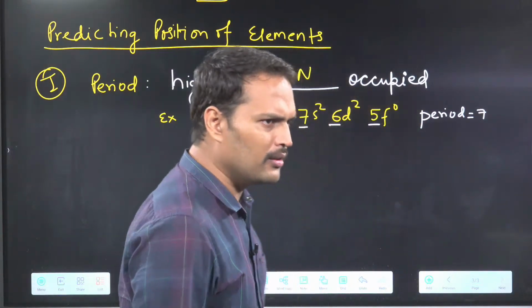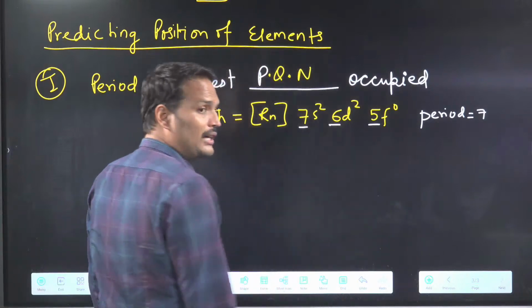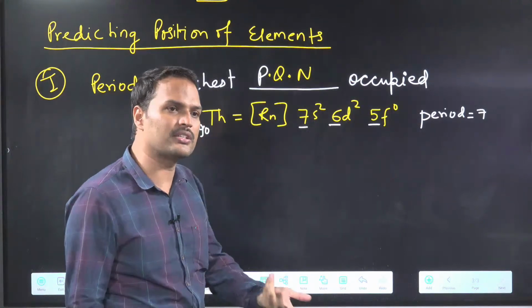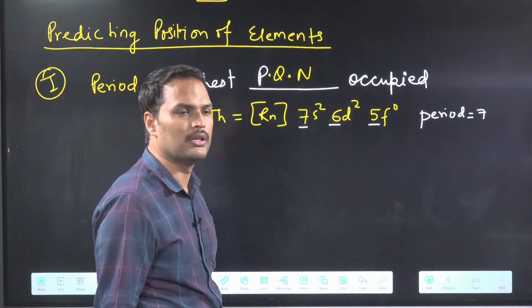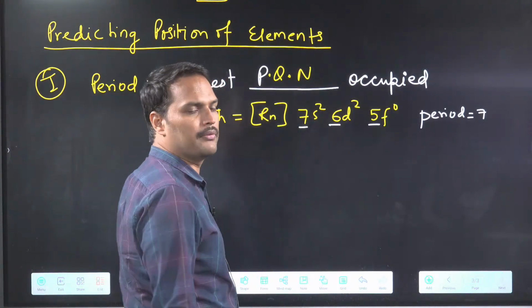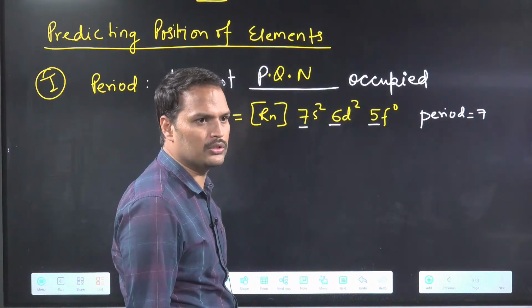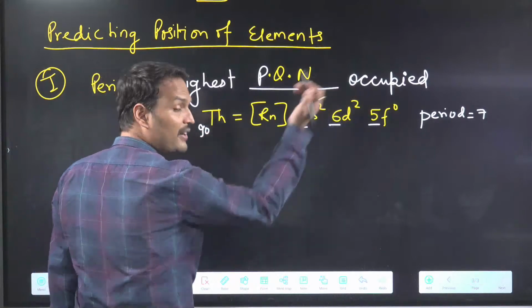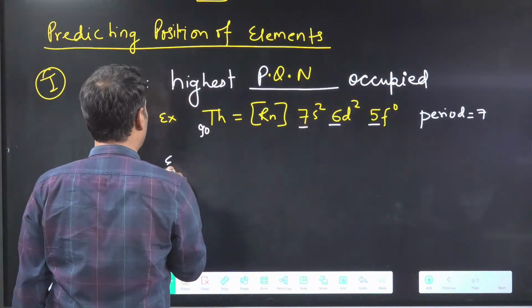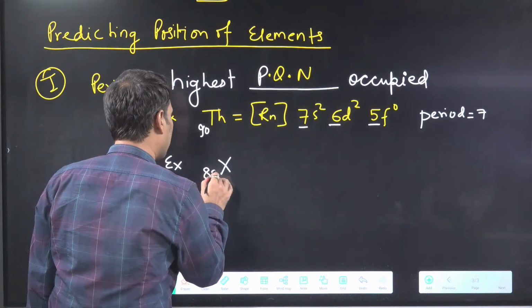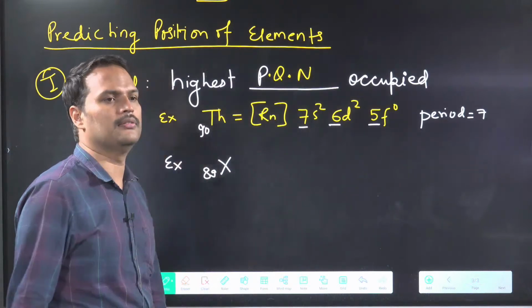But the question is that if I give you the configuration, anyone can see and tell the highest principal quantum number. So I will not give you the configuration. I will directly give you the atomic number. There is an element X having atomic number 89. Now you tell.